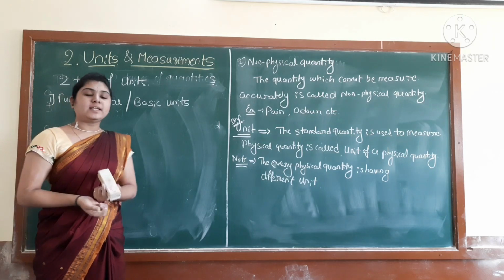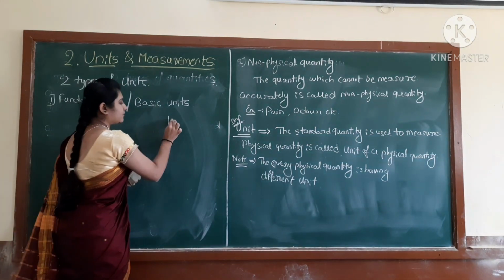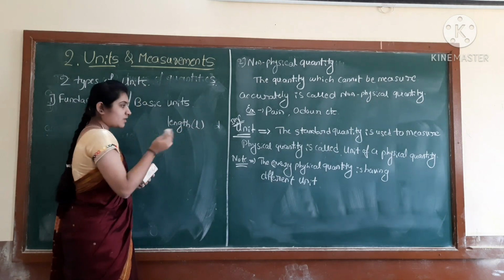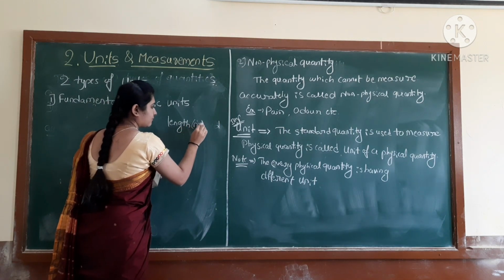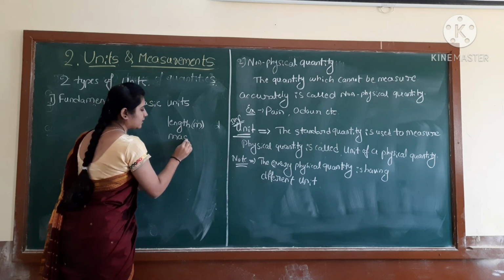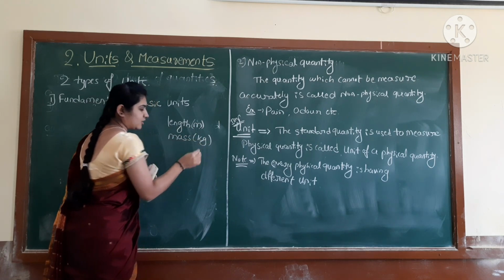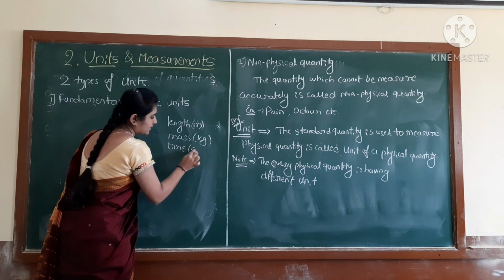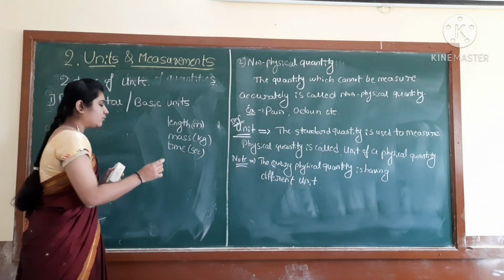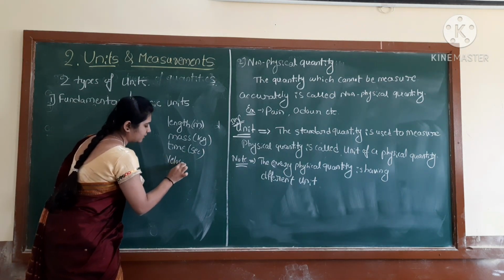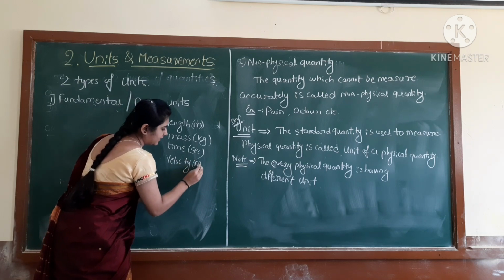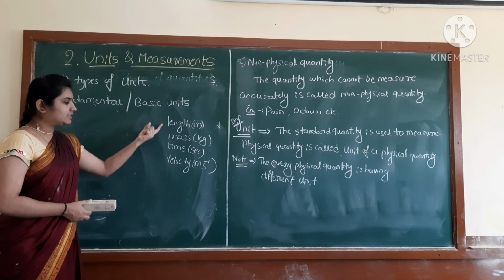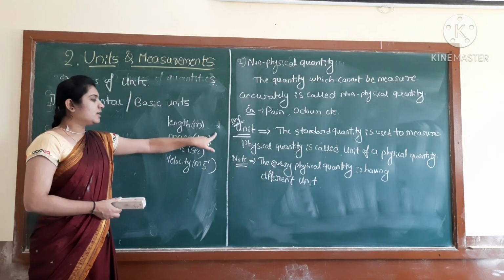Correct? So you can take your example. Just consider length. Then how we will write length? That will be the meter. Then mass you consider, that is the kg. Correct? Then time you take, that is the second. Right? One more you take here, example velocity, that is meter per second. So just assume these are some physical quantities with the units.